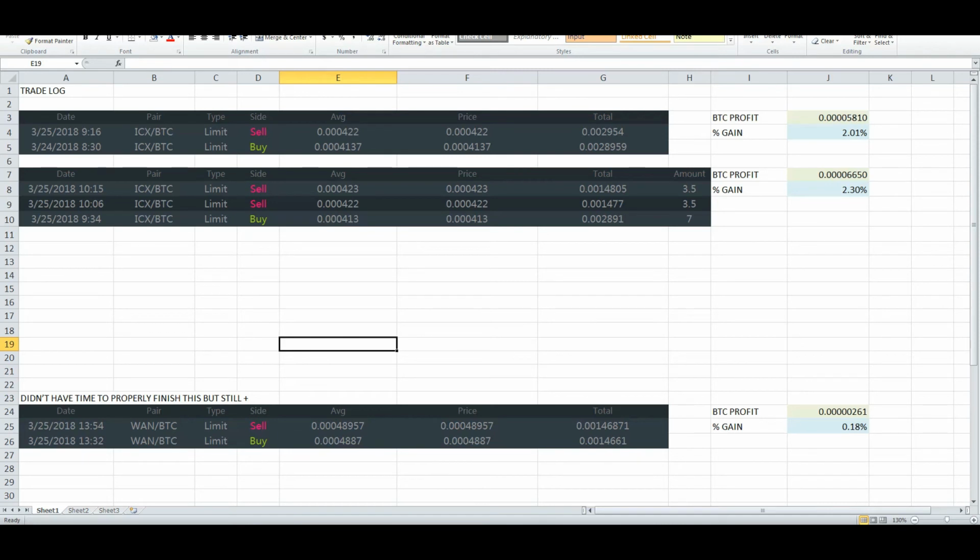As I mentioned at the beginning of this video, I like to keep a trade log to gauge how I'm doing, to see the percentage gains that I've made. While trading with about 10% of my portfolio, I earned 2% per trade with that amount. And by trading with only a small portion of my entire capital, I'm not risking everything at once on one trade, hoping to get 20% on some big trade over a couple of days. This is a way of earning profit steadily throughout a day if you have the time to day trade.